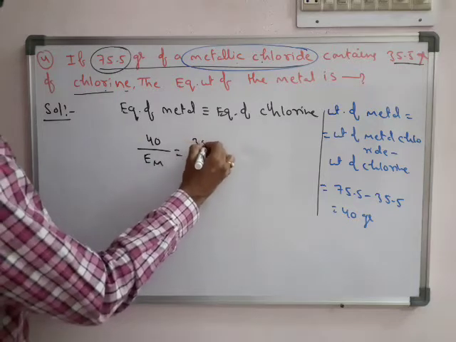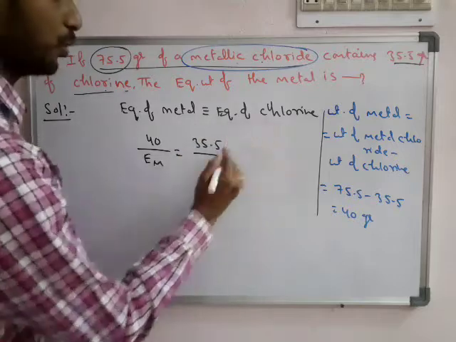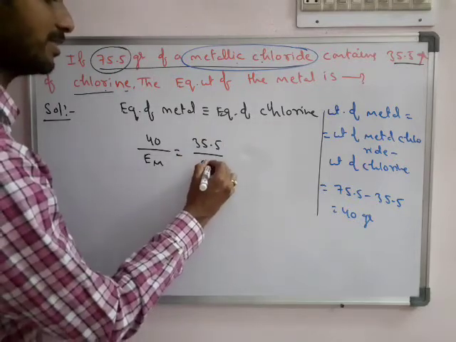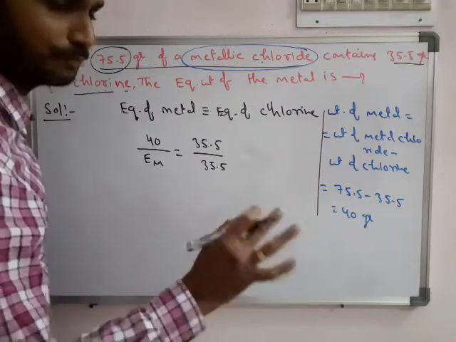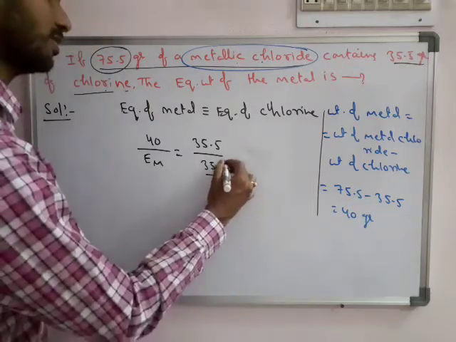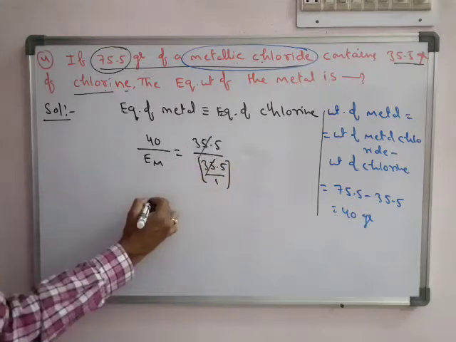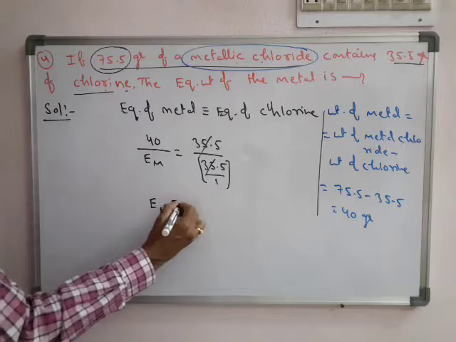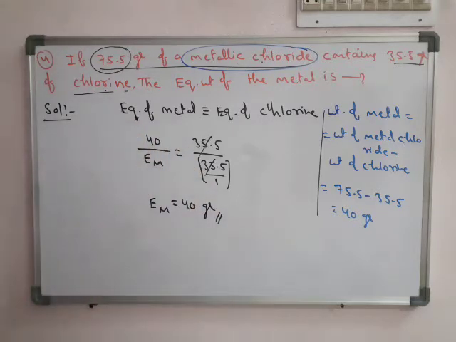What is the chlorine weight? 35.5. What is the equivalent weight? Equivalent weight of chlorine is atomic weight by valency. What is the valence of chlorine? Cl is always minus 1, so we are taking valence as 1. Simple. What is the equivalent weight of metal? Equivalent weight of metal is 40 grams.